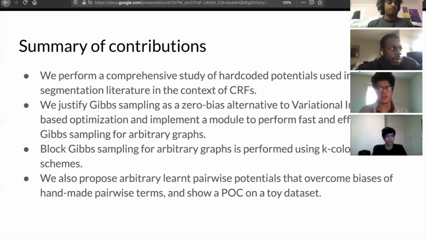Here is a summary of contributions. First of all, we perform a comprehensive study of the hard-coded potentials that are used in the segmentation literature. Next, we justify Gibbs sampling as a zero bias alternative to variational inference-based methods. And we implement a module for fast and efficient block Gibbs sampling, which is done using K-coloring of the graph nodes. Finally, we propose an arbitrary learned pairwise potential term, and we show its results on a proof of concept toy dataset. That's all. Thank you.